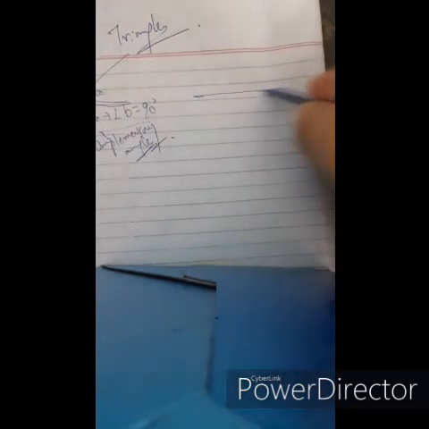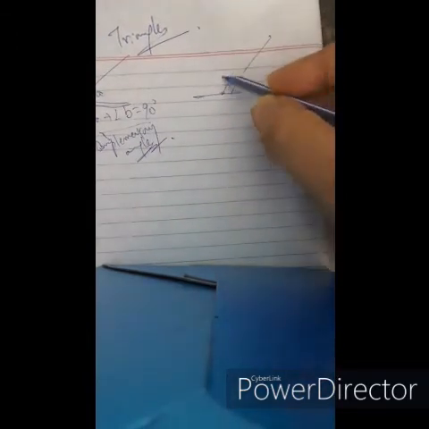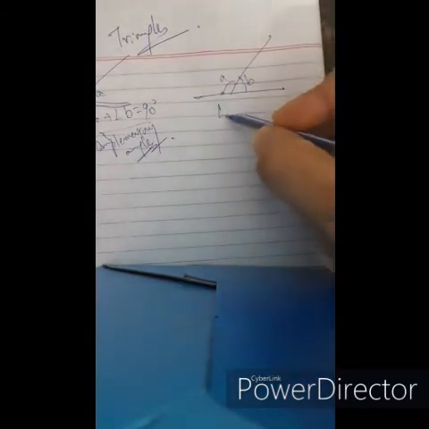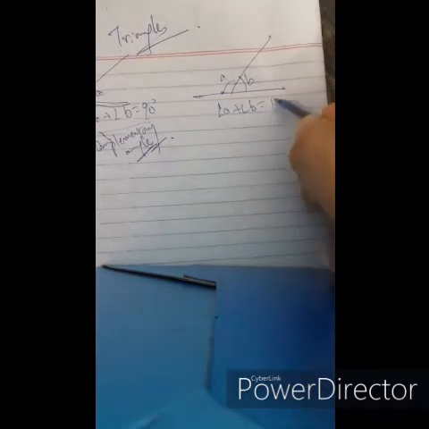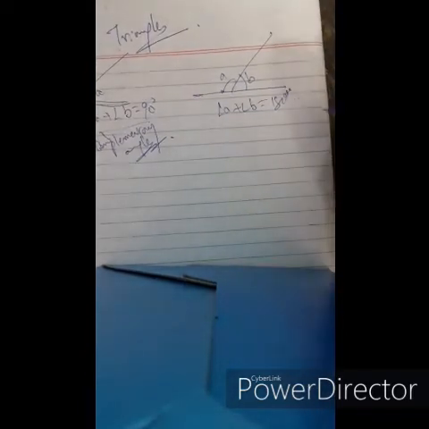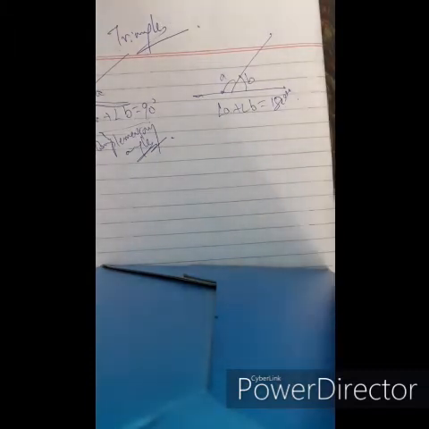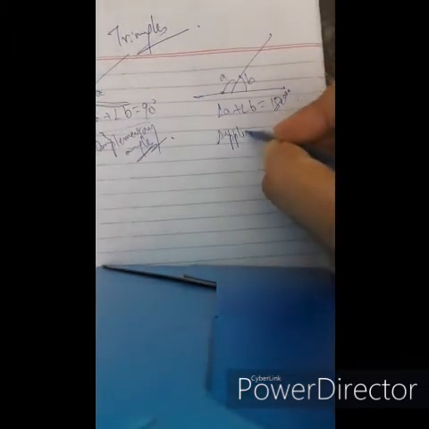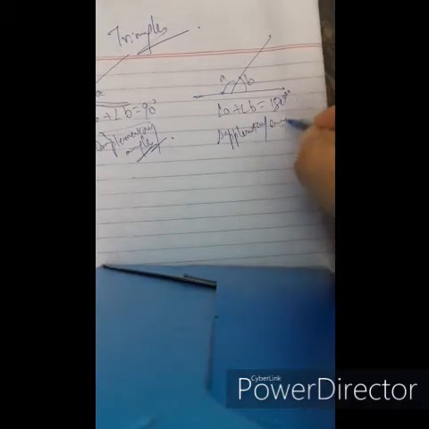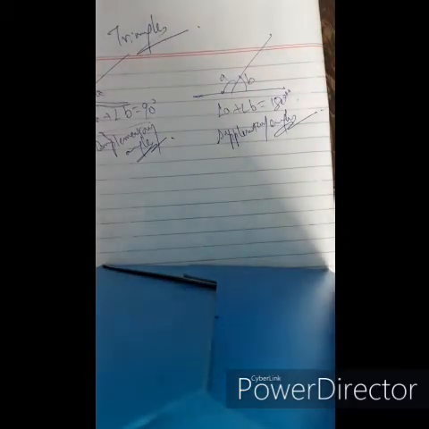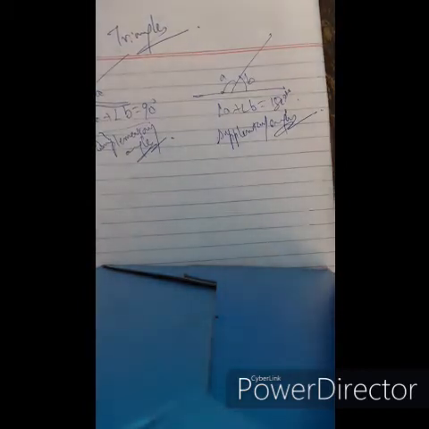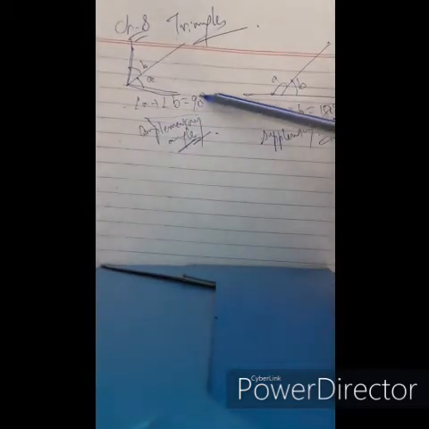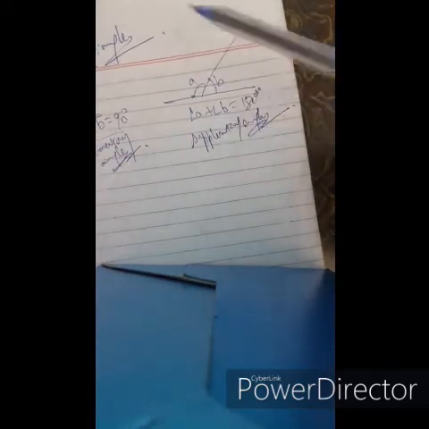Similarly, A and B are considered as supplementary angles if their sum is 180 degrees. A and B are considered complementary if their sum is 90 degrees, and supplementary angles if their sum is 180 degrees.